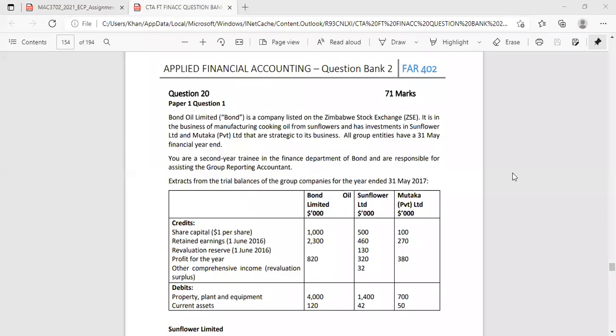Okay, guys, so welcome to today's class. This is class 3 of 8, and this is the first out of the 2 consolidation lessons. So what we're going to do over here, we're going to do question 20, paper 1, question 1. That is a consolidations question.